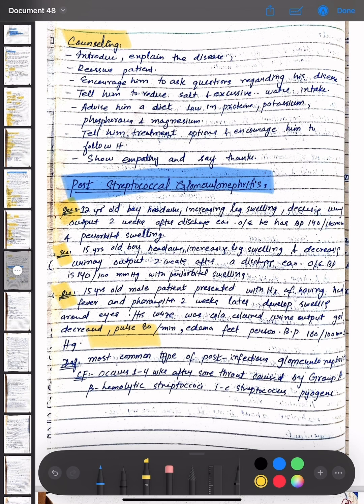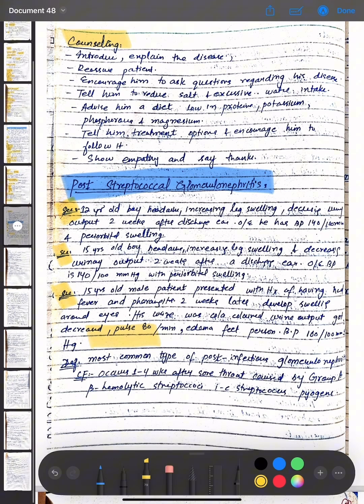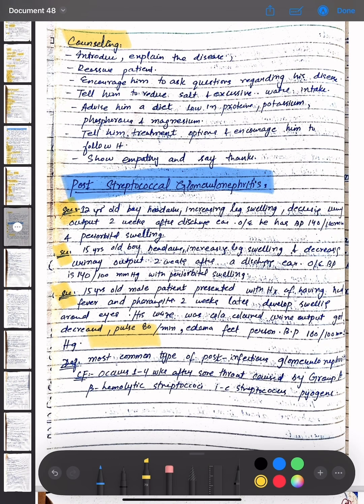Another scenario is that there is a 15-year-old male patient presented with history of fever and pharyngitis. 2 weeks later, he developed swelling around eyes. His urine was cola-colored, urine output got decreased, and pulse is 80 per minute. Edema of feet is present, and BP is 160 by 100 mm of Hg.